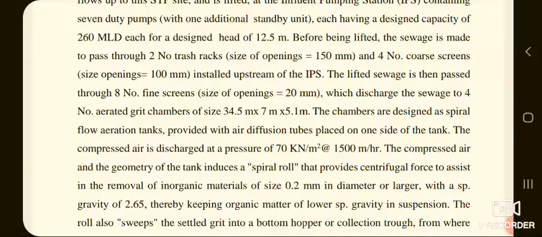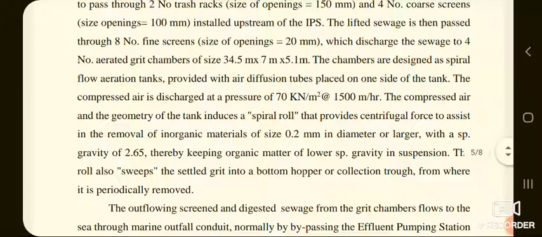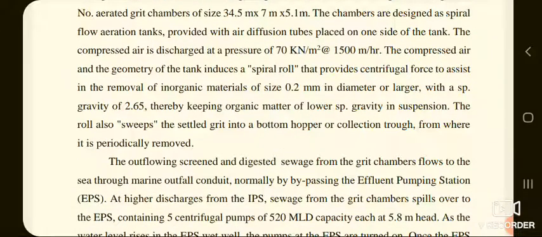The compressed air and the geometry of the tank induce a spiral roll that provides centrifugal force to assist in the removal of inorganic materials of size 0.2 mm in diameter or larger with a specific gravity of 2.65, thereby keeping organic matter of lower specific gravity in suspension. The roll also sweeps the settled grit into a bottom hopper or collection trough from where it is periodically removed.